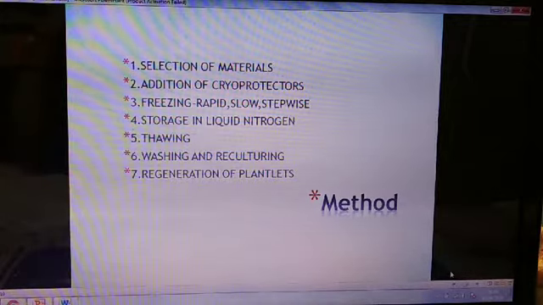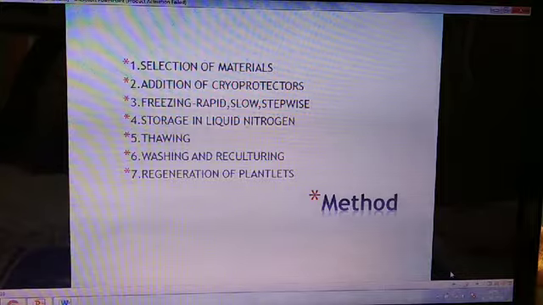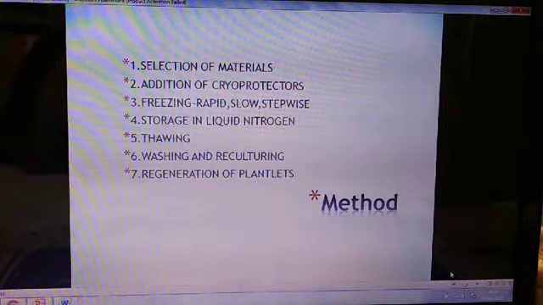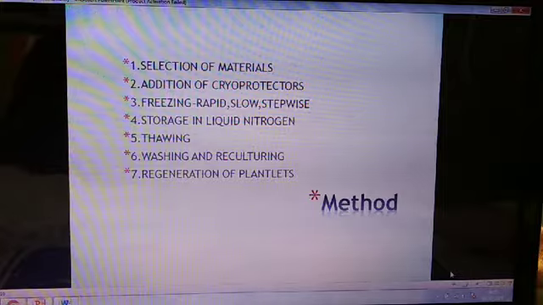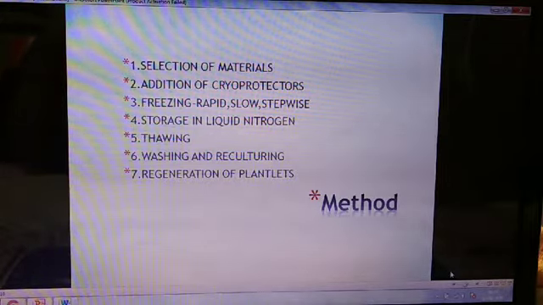Thawing is the process of releasing the vials containing cultures from frozen state to elevated temperature, between 35 and 45 degrees centigrade. All of you have done this in the house also. When you use frozen peas, first of all, before cooking, you put them into a bowl containing water at normal temperature. So, what you do is thawing.